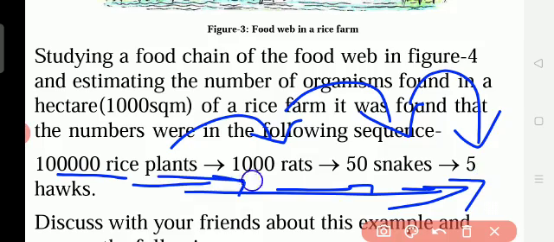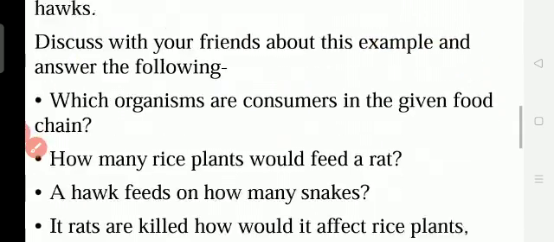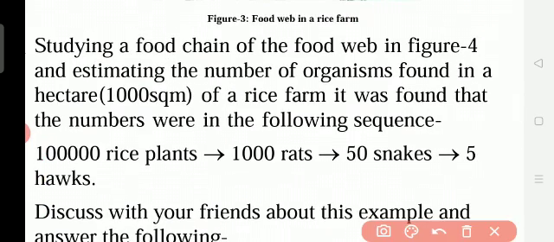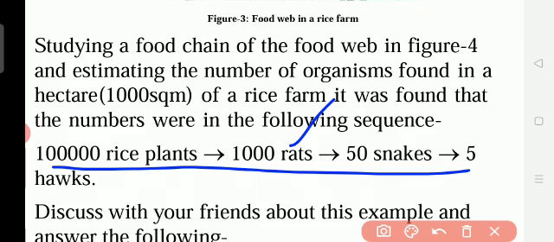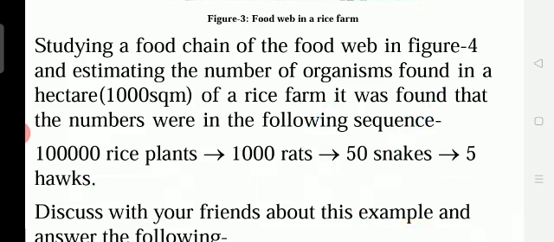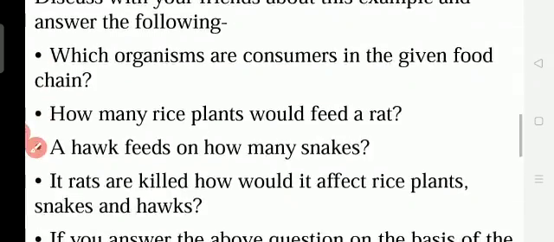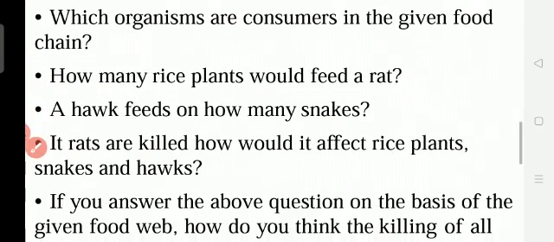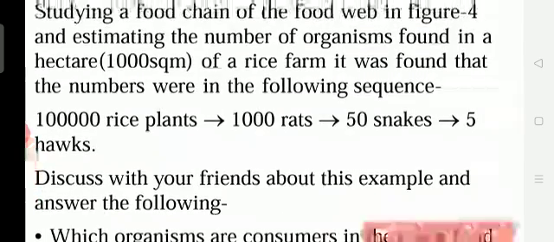You see, the number is decreasing as we go: 1 lakh plants, 1000 rats, so that means 50 snakes, then 5 hawks, decreasing, na? So discuss with your friends about this example and answer the following. Which organisms are consumers in the given food chain? Rats, snakes and hawks are the consumers. So which are the producers?